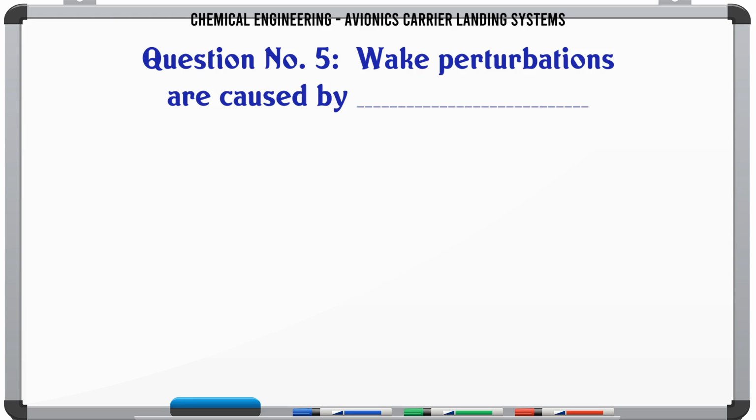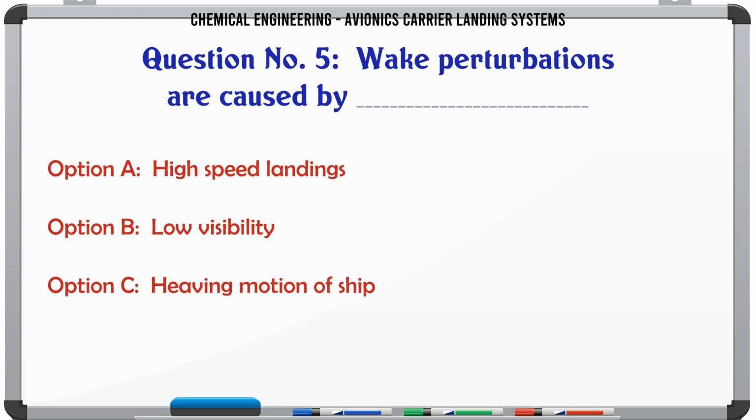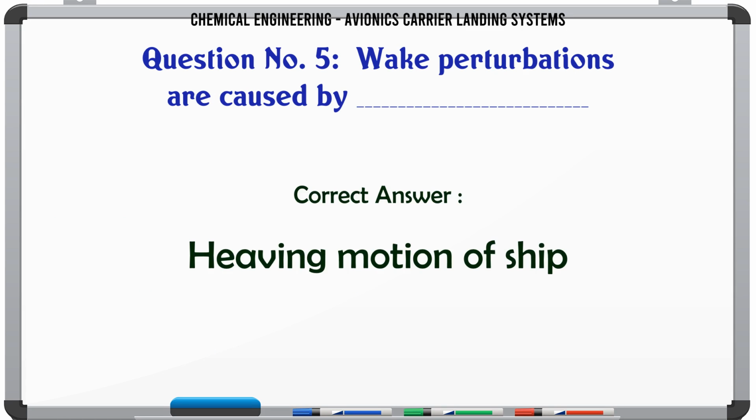Wake perturbations are caused by A. high-speed landings. B. low visibility. C. heaving motion of ship. D. steady-state wake. The correct answer is heaving motion of ship.